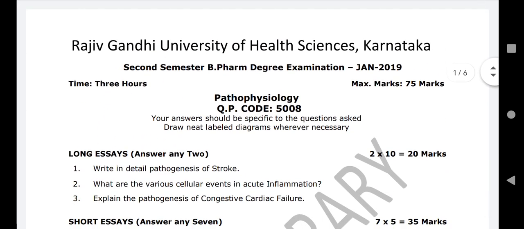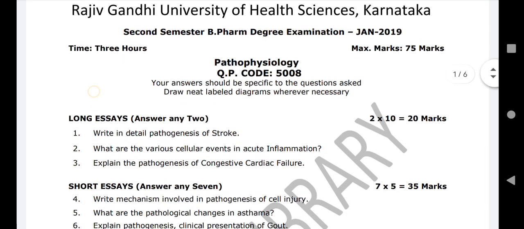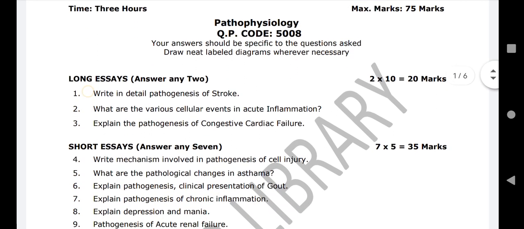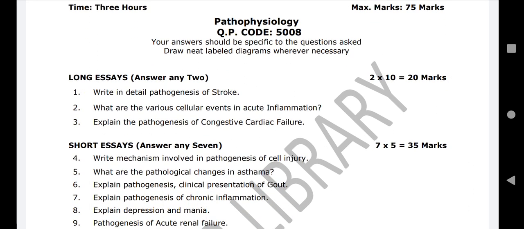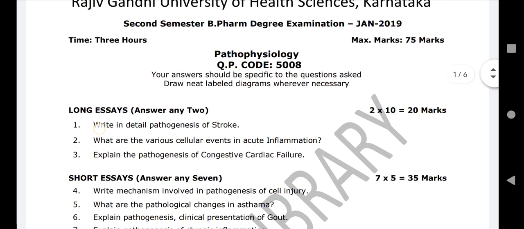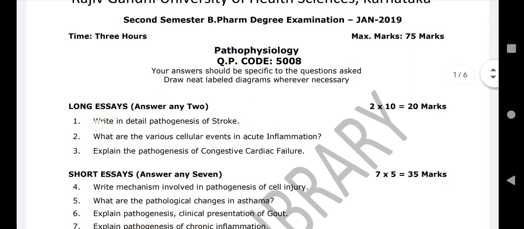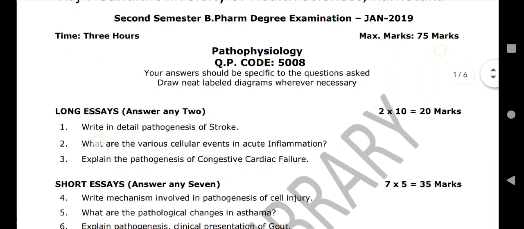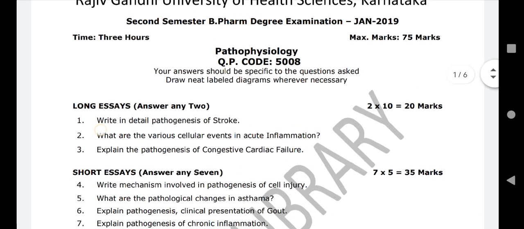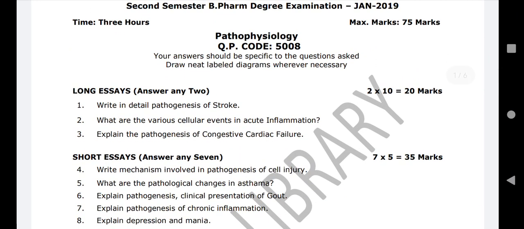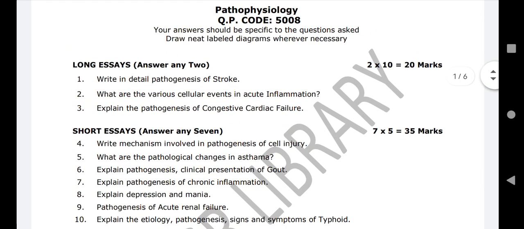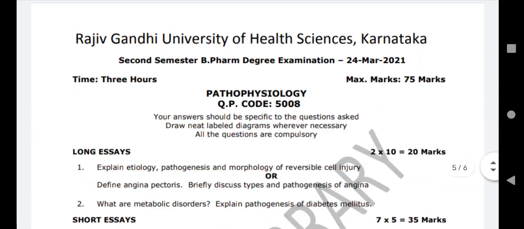Yes, let's study. See here, I have taken one question paper of pathophysiology, second semester B Pharmacy. Here see how your answer paper gets corrected. The supervisor corrects your answers for 75 marks, as the paper was conducted for 75 marks. Here the first is a long essay. In this long essay, you have to answer any two questions, 20 marks. That is the old pattern.